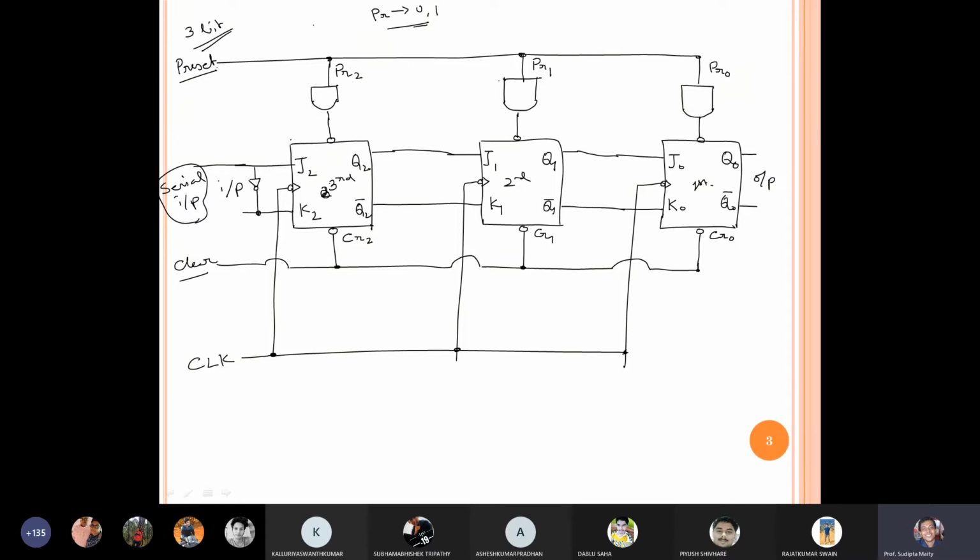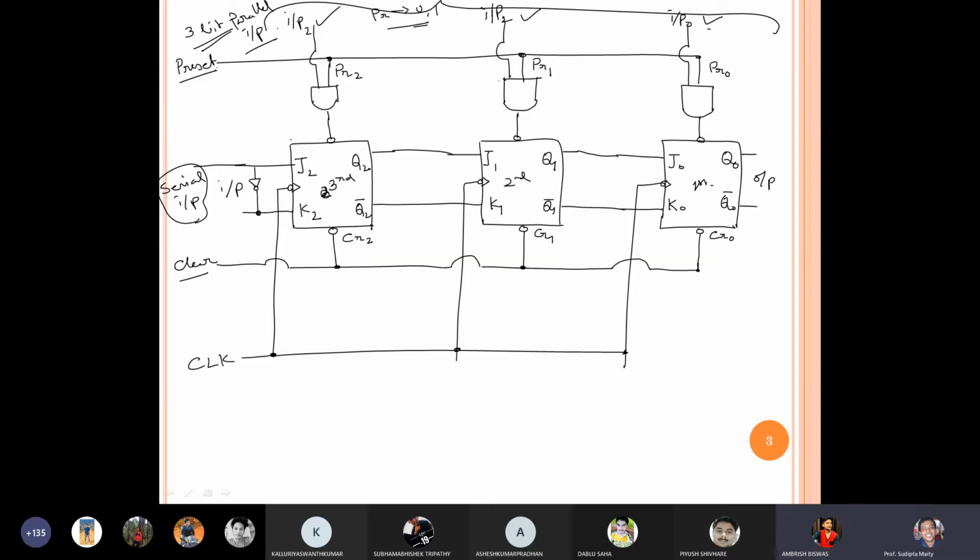Now if I give input from one port over here, then another input from this port, then another input from this port, suppose it is input part 2, because it is the third flip flop, input part 1 and input part 0. Then from these I can also give input. Those positions are called parallel in. Those are called parallel input.